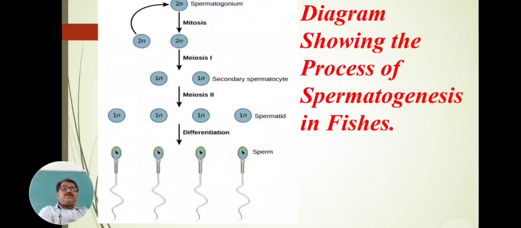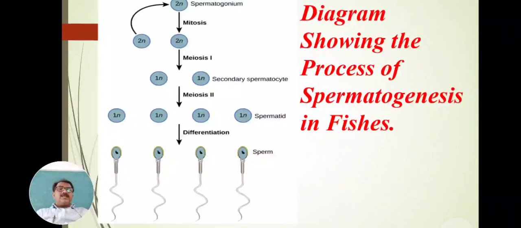Remember that spermatogenesis is a different process compared to oogenesis. Oogenesis is a complicated, different and difficult process, whereas spermatogenesis is a simple process. In this simple process, when the primordial germ cells or spermatogonia undergo maturation, growth and multiplication, these three phases, the cells first undergo mitotic division and then meiotic division.